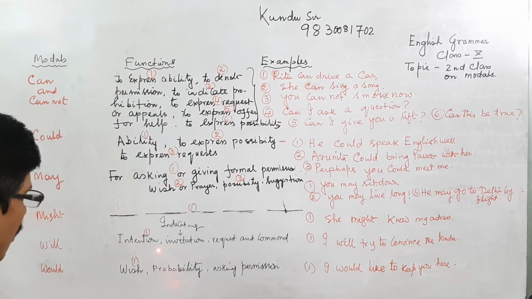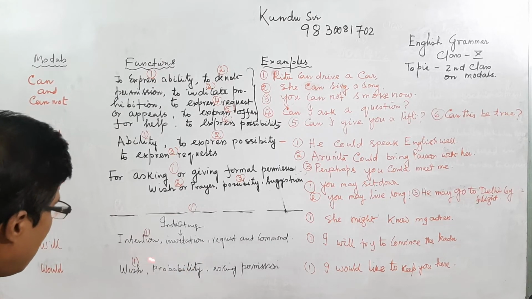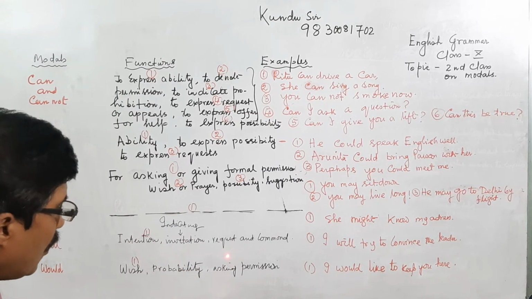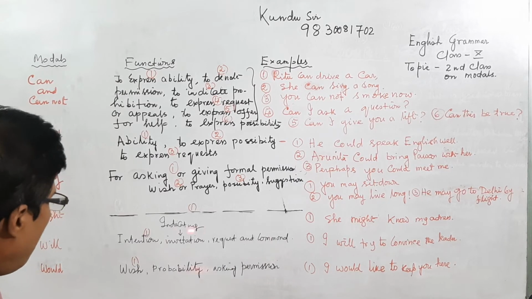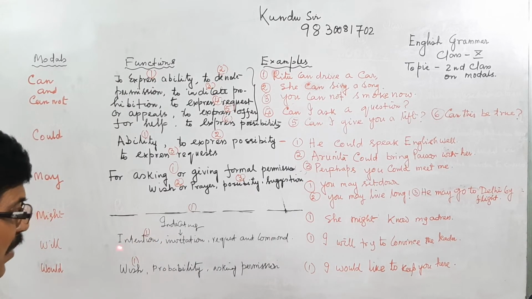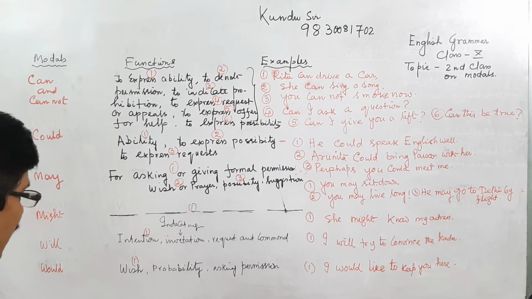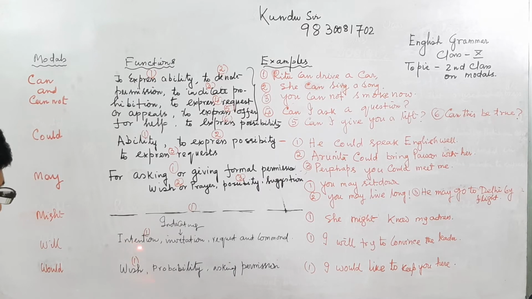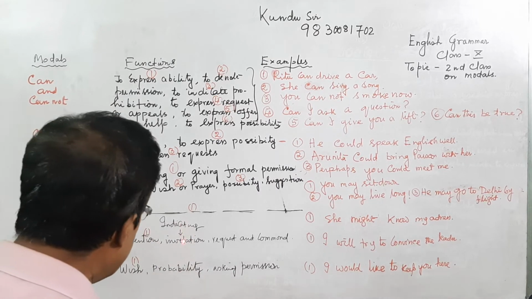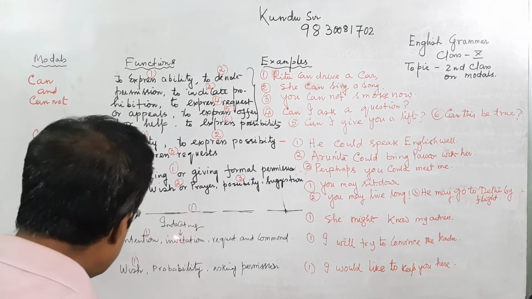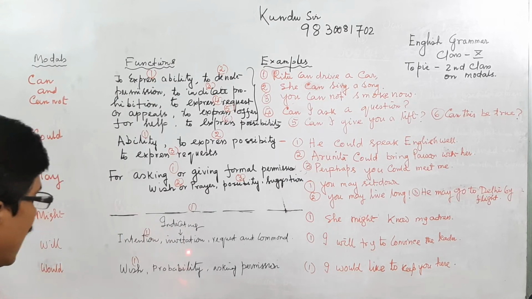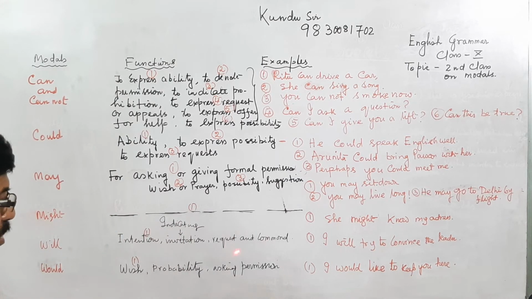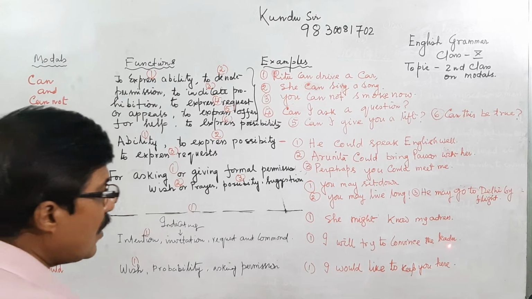That means I have the intention to convince the leader in my favor. Will indicates intention, then invitation or request or command.